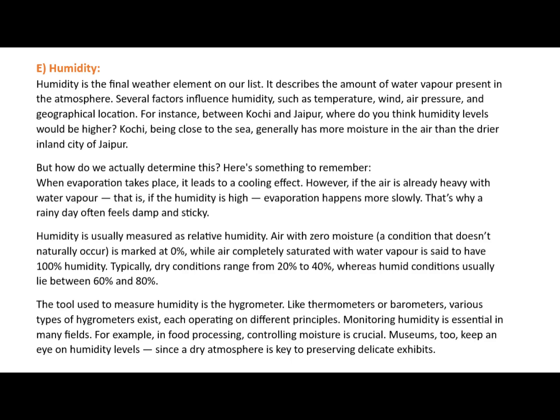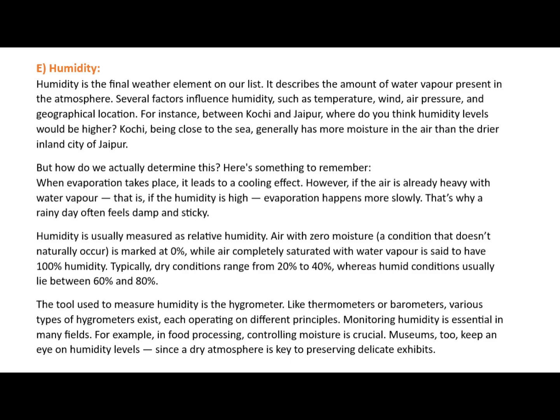For instance, between Kochi and Jaipur, where do you think humidity levels would be higher? Kochi, being close to the sea, generally has more moisture in the air than the drier inland city of Jaipur. But how do we actually determine this?